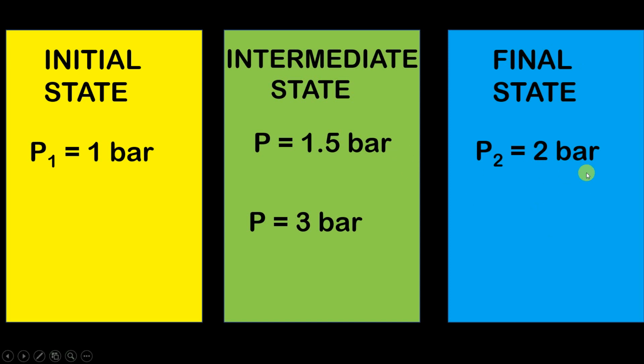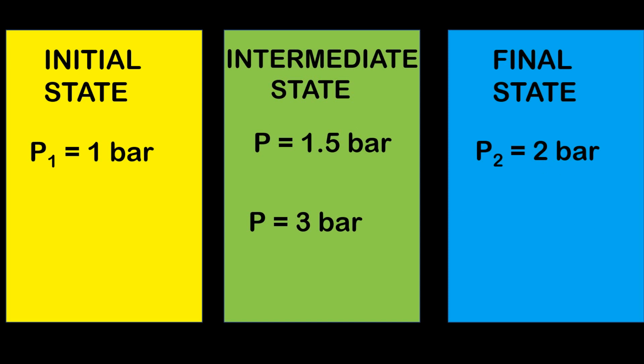It does not matter to the final condition whether the pressure has changed from 1 bar to 1.5 bar then became 2, or 1 bar to 3 bar then it became 2. It is not concerned how the pressure changes from 1 to 2. We are only concerned with the final pressure. At the final condition, what is the pressure? That is the most important thing. How it became 2, we are not concerned with that. At a particular condition, we can only have a single value of pressure.